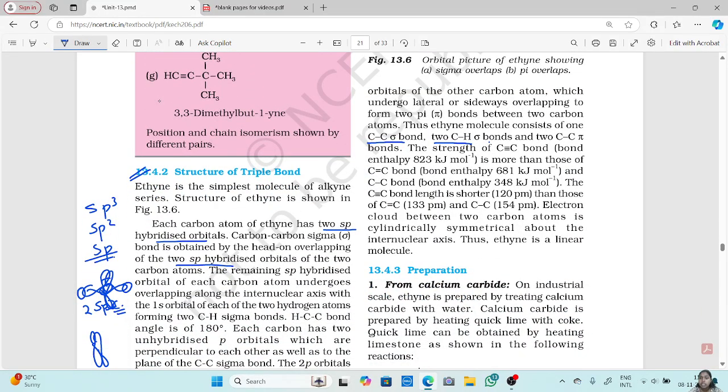Now the strength of the C triple bond C is more than those of ethene as well as ethane molecules. Okay, so the triple bond is stronger than your double and single bonds. Now the triple bond length is shorter than those of the double and single bonds. Electron cloud between two carbon atoms is symmetrical, cylindrically symmetrical about the internuclear axis. Thus ethyne is a linear molecule.